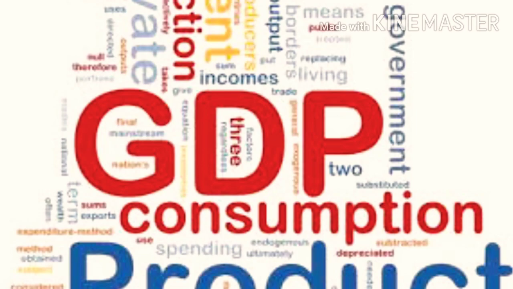In India, the mammoth task of measuring or counting GDP is undertaken by a central government ministry, mainly the Central Statistical Office. GDP is calculated every 3 months in India, and the figures of GDP depend on the production rate of major economic sectors. So, once again, the mammoth task of measuring GDP is undertaken by the Central Statistical Office.